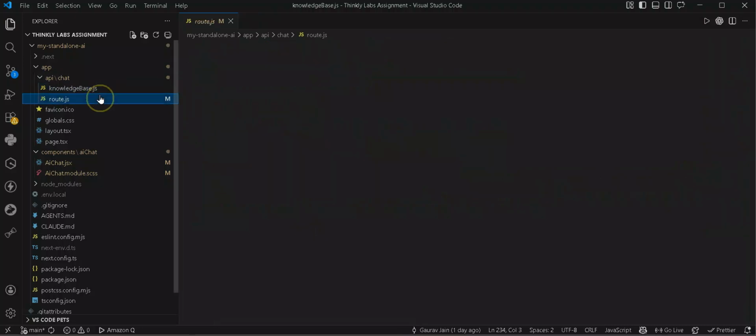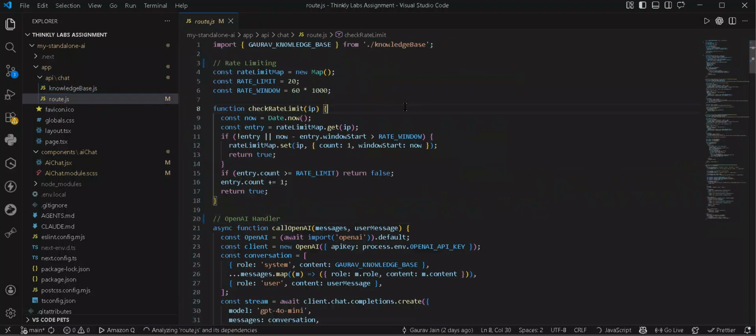If I open up route.js, let me walk you through the architecture. Firstly is rate limiting, from lines 1 to 18. I'm using an in-memory map with a sliding window, 20 requests per minute per IP. This prevents abuse and is something you would need in any production chatbot.